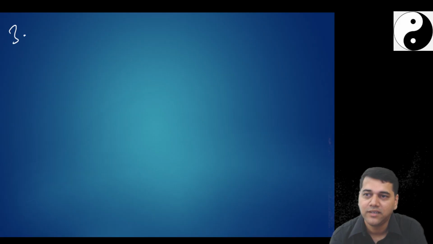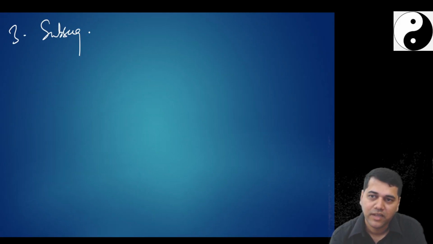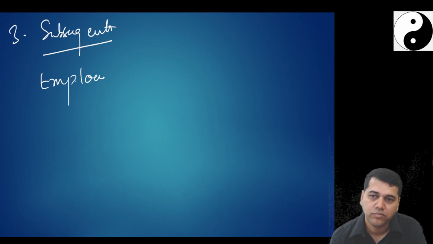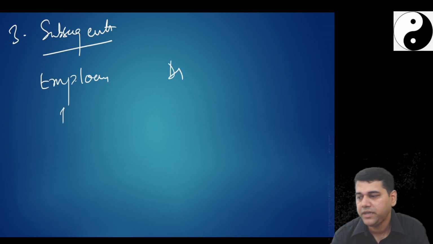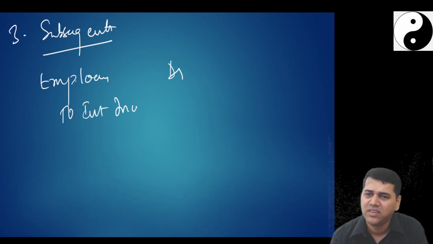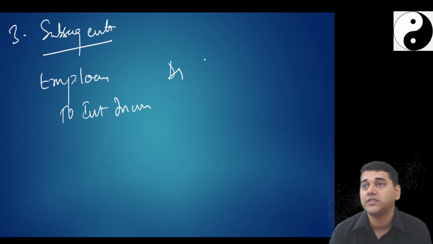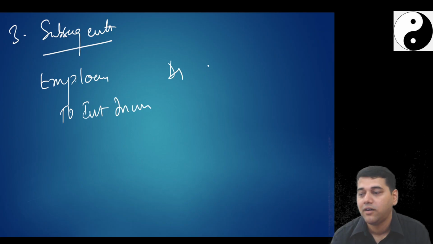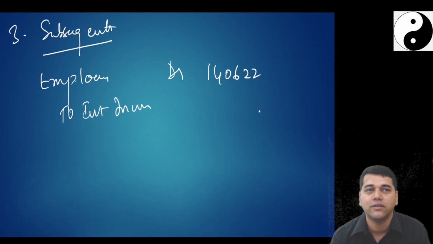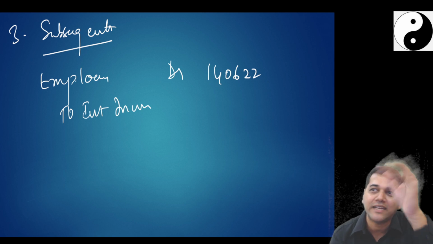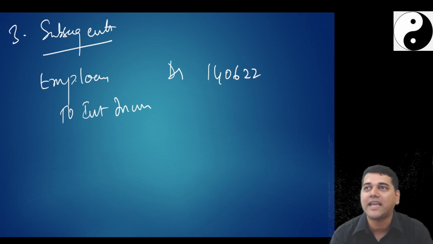Okay, right, third subsequent entry. First employee loan debit to interest income. Did you do it previously? Security deposit also, same story, no? How much? 1,40,622. This is the amount. This is accounted. That is contractual cash flow. That doesn't get accounted. That comes only as cash.